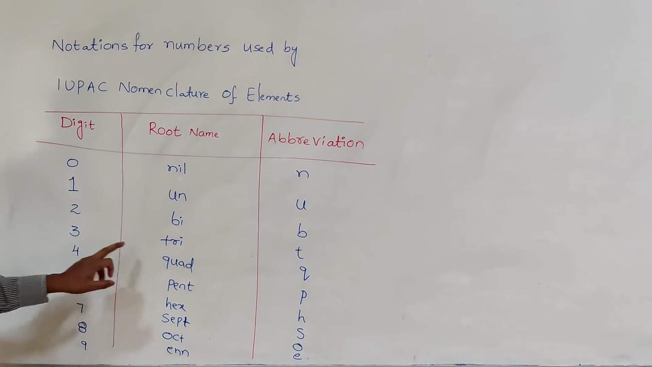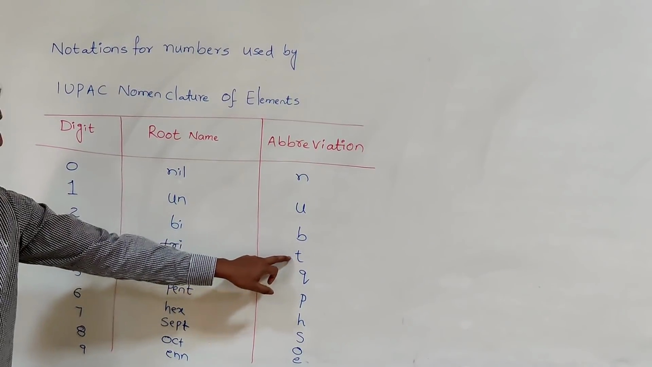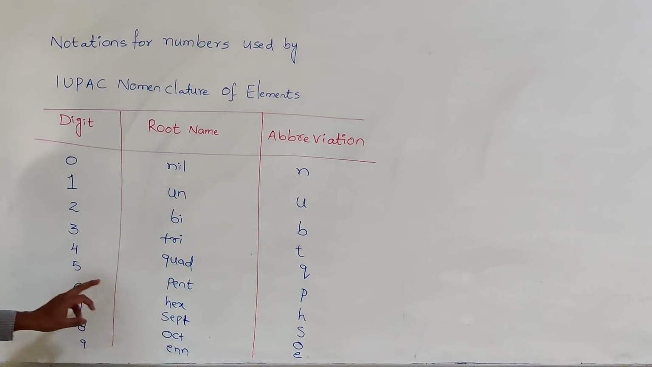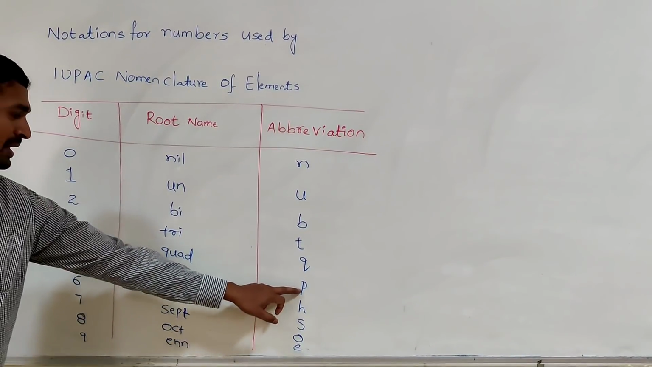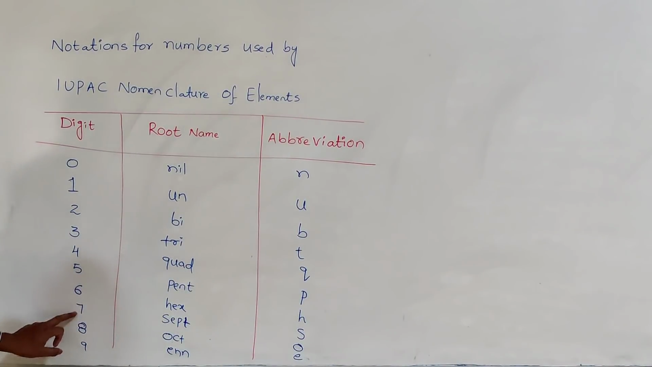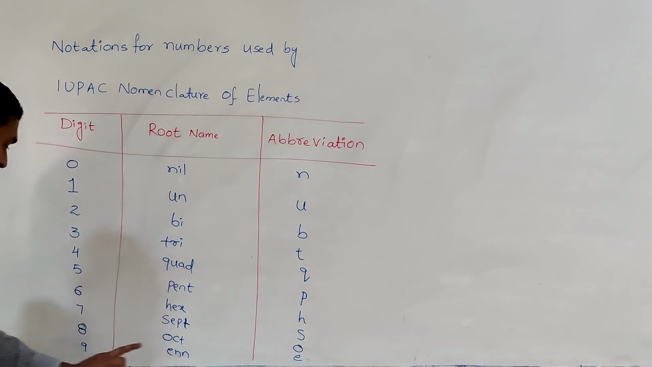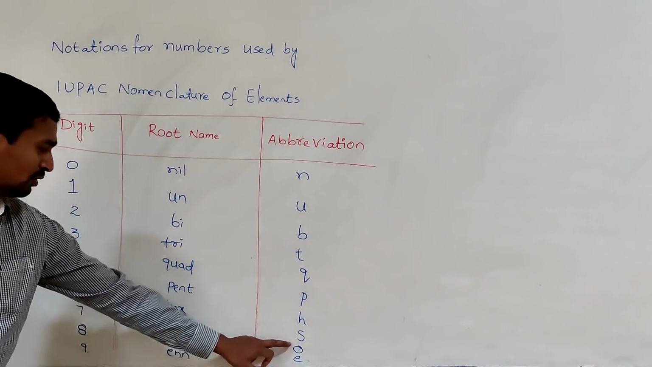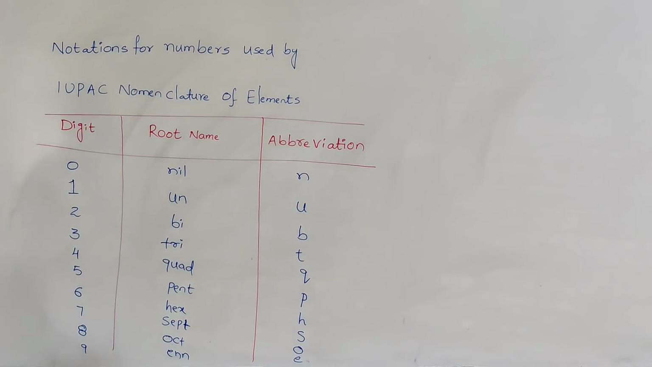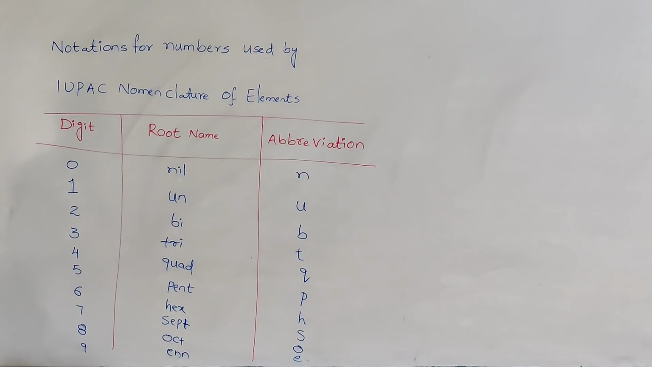If 3 is present, tri, abbreviation is T. 4 is there, quad, that is Q. 5, pent, P. 6, hex, H. 7, sept, S. 8, oct, O. 9, enn, E. So these are the root words used while writing the name of an element in the case of an atomic number more than 100.